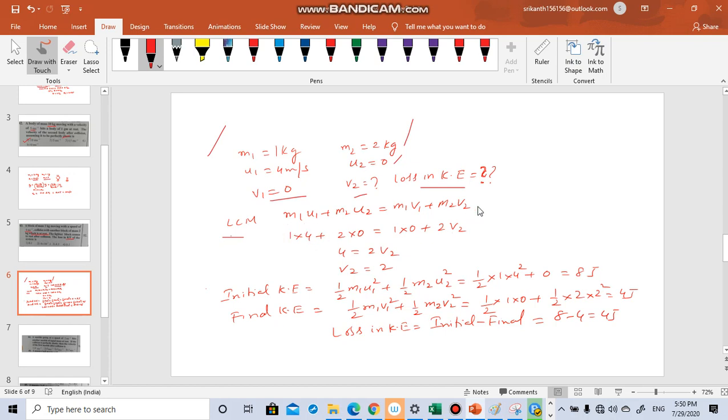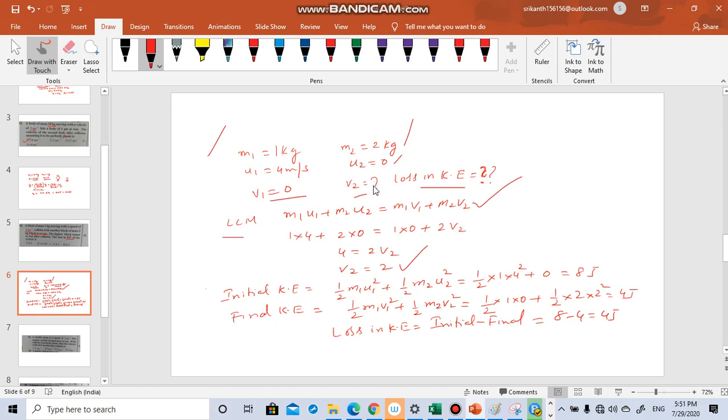So this holds good: m1 u1 plus m2 u2 is equal to m1 v1 plus m2 v2. The data is here. So 1 into 4 plus 2 into 0 equals 1 into 0 plus 2 into v2. So this is gone, 4 is equal to 2 v2, or v2 is equal to 2 meters per second. So you have arrived at the final speed.